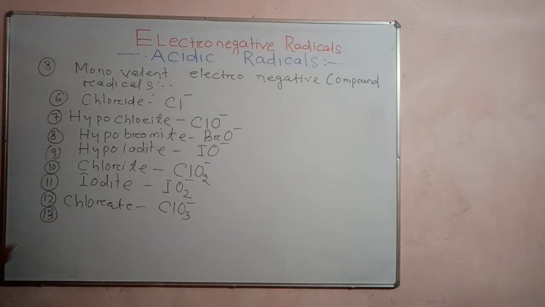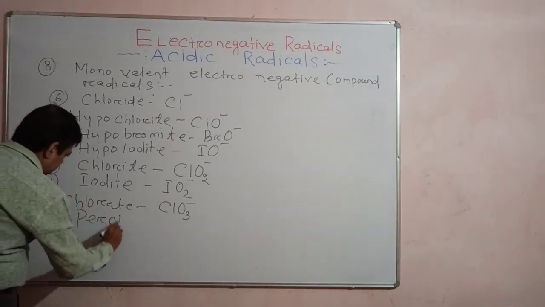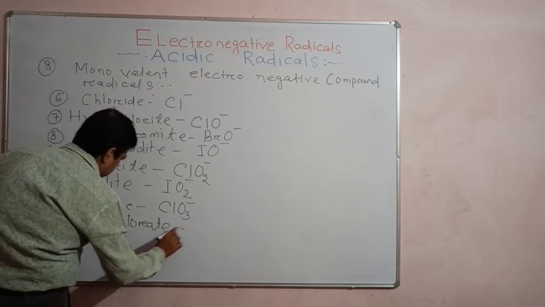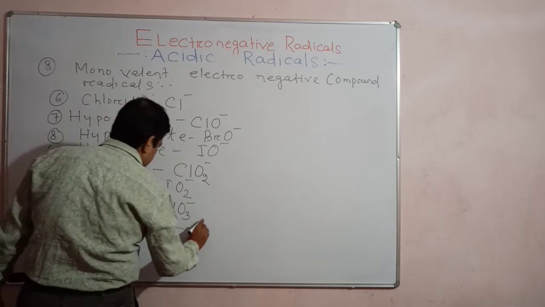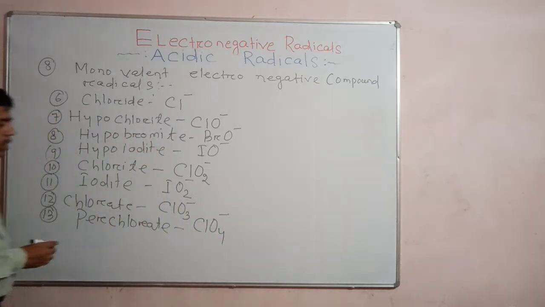Okay, understand? Then after that, perchlorate. The formula is ClO4 minus. So are you finding so many radicals over chlorine? Perchlorate, ClO4 minus, one atom of chlorine and four atoms of oxygen.